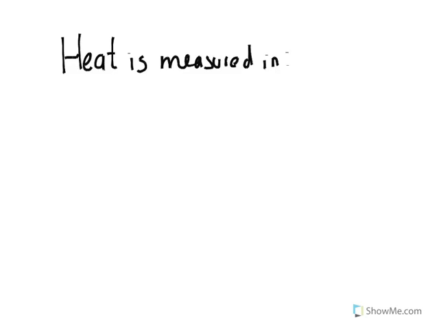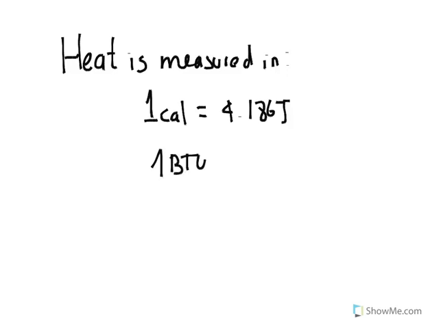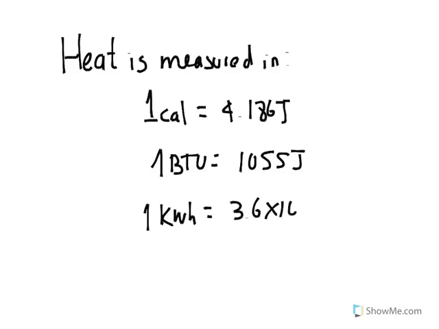Heat is measured in, for instance, calories, and 1 calorie is 4.186 joules. Another unit is the BTU, which is the British thermal unit, and is 1055 joules. And, for instance, the kilowatt hour, which is not power, is actually energy, 3.6 times 10 to the 6 joules.